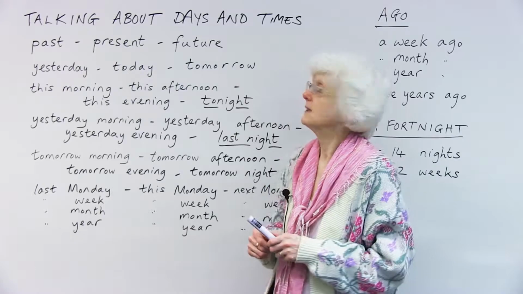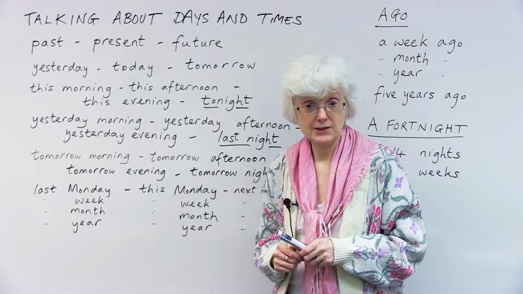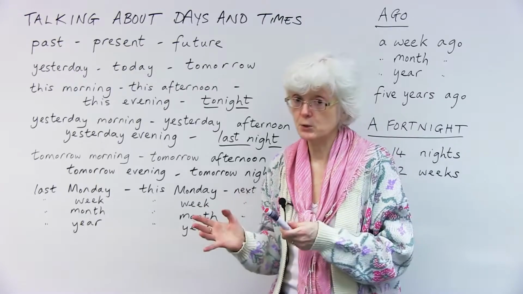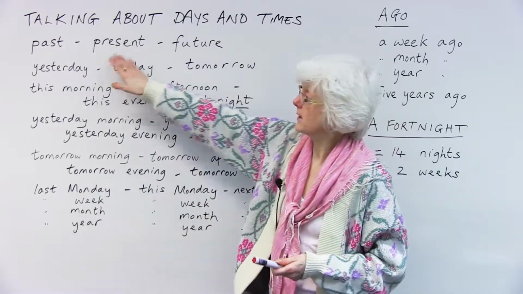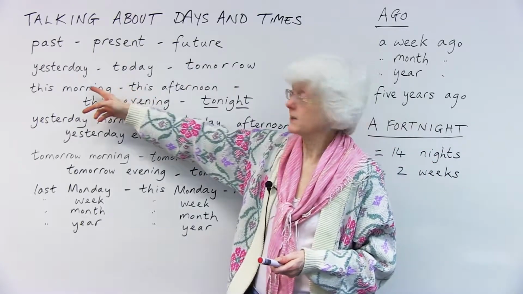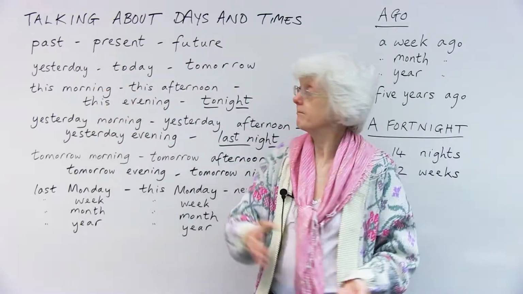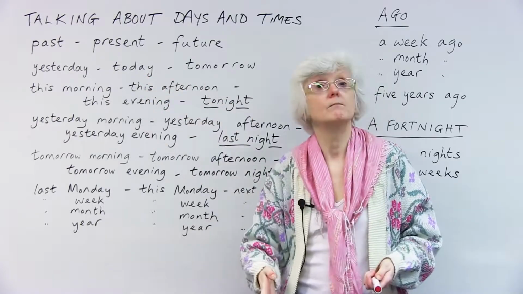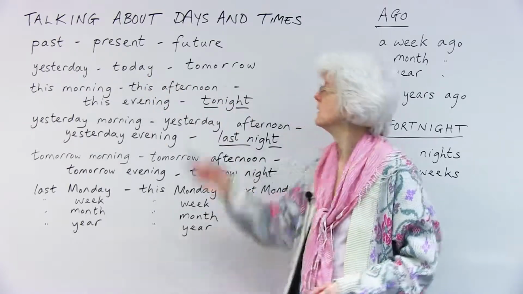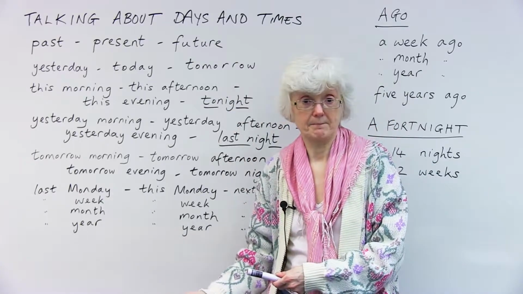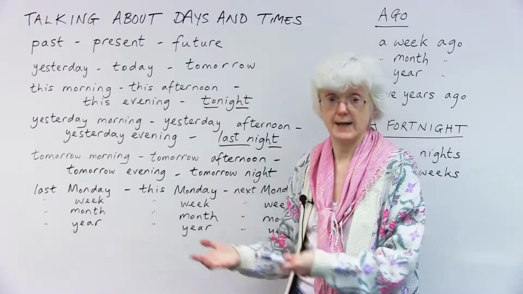Okay, so moving on to look at some words about the past, the present and the future. Past, present, future. We have, for example, yesterday. Yesterday was Tuesday. Today is Wednesday. Tomorrow is Thursday. Okay, yesterday, today, tomorrow.